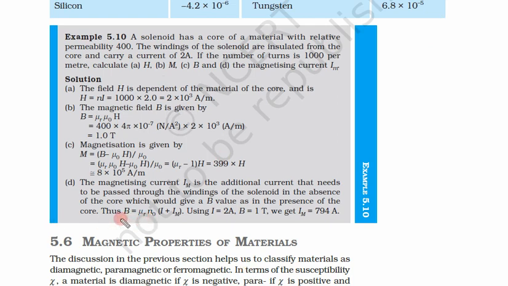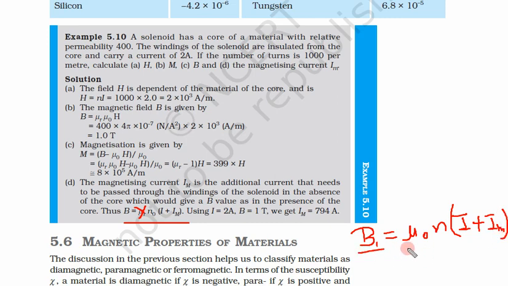Only one thing you have to notice: this formula written here is not correct. The correct formula is B is equal to, let me remove this naught. We need a total of 1 Tesla magnetic field, but this material is not introduced. So what do we have to put? Mu naught, N and current. Now we need a new current. This new current is the old current plus the additional current. So this is the new formula.